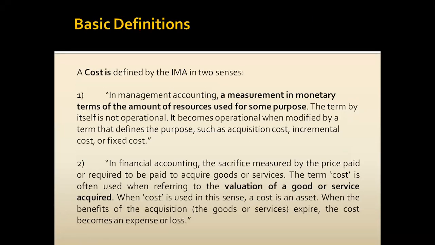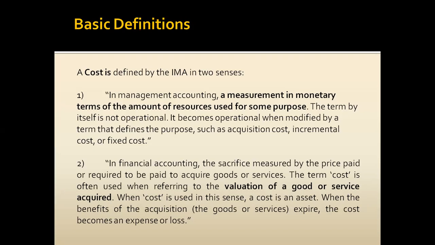Now we will discuss the cost. Let us first discuss the general definition, then I'll explain what the cost of inventory is and what the cost of fixed asset is. As a general definition, the total resources which we forgo to acquire something is what we call the cost of an item, a measurement in monetary terms of the amount of resources used for some purpose.